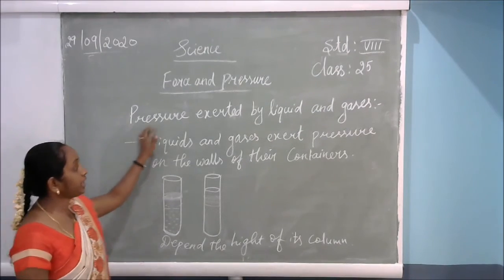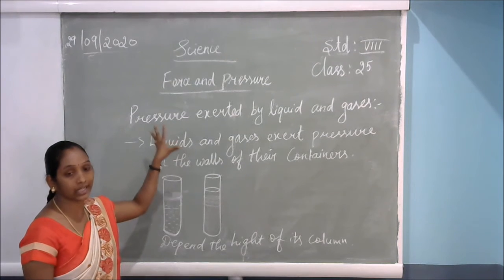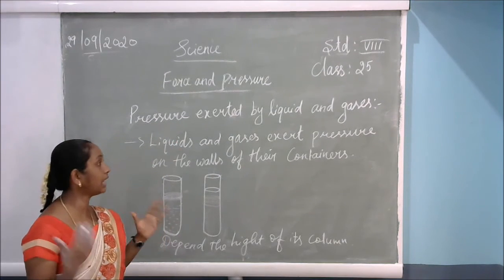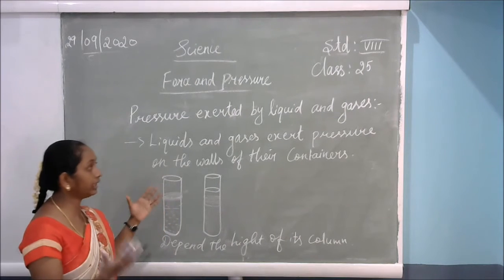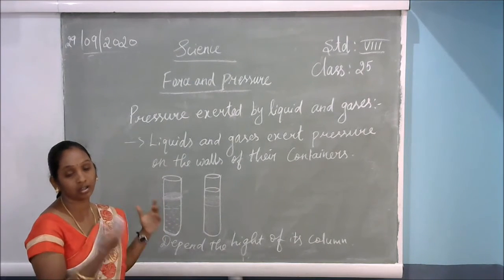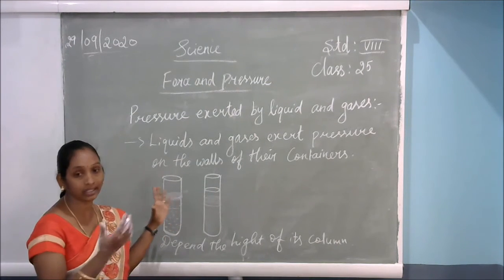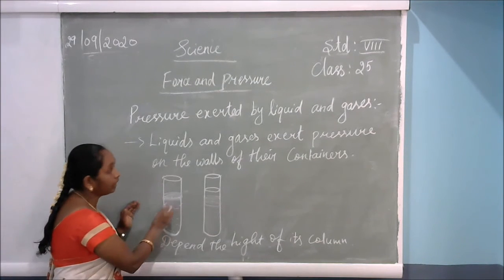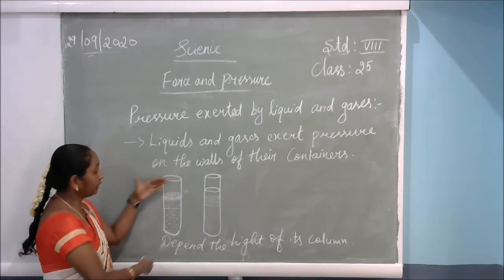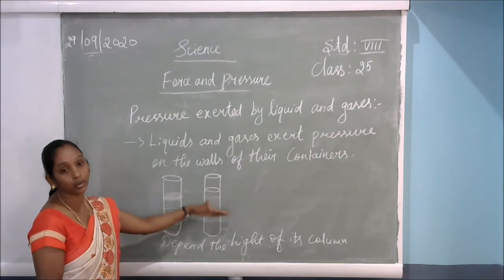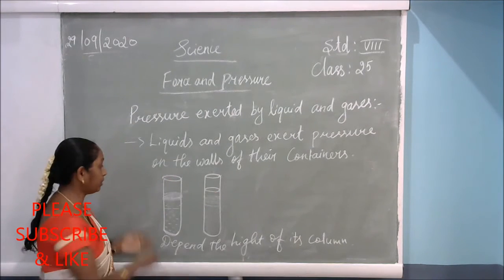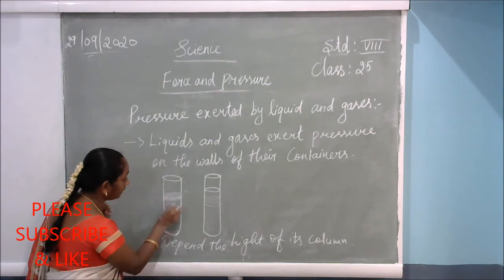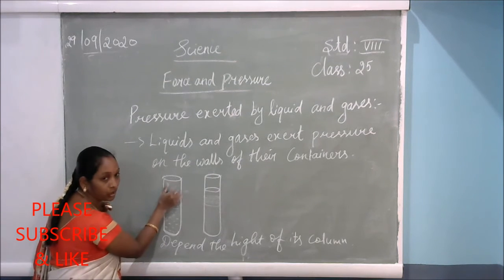So next, pressure exerted by the liquid and the gases. Liquid means water or juice or oil, and gases means different kinds of air. If we keep liquids in containers, depending on their height, the force will be exerted upon the columns. Till the water is up to this much, here it will apply force upon the nails.